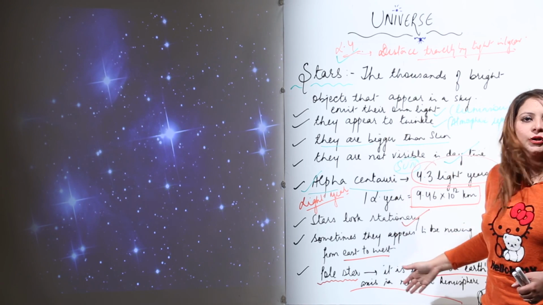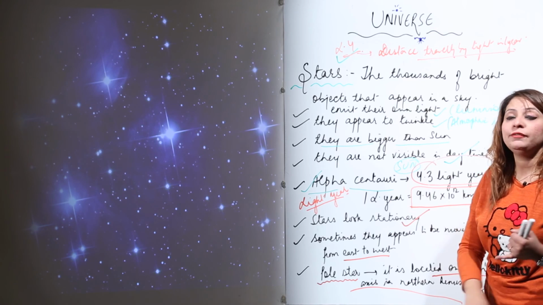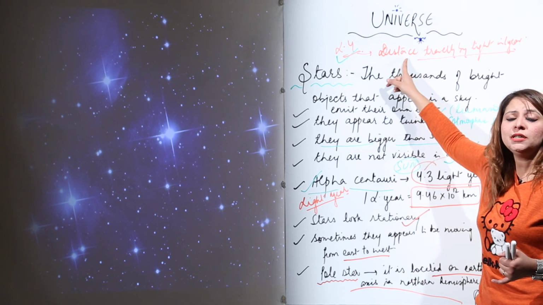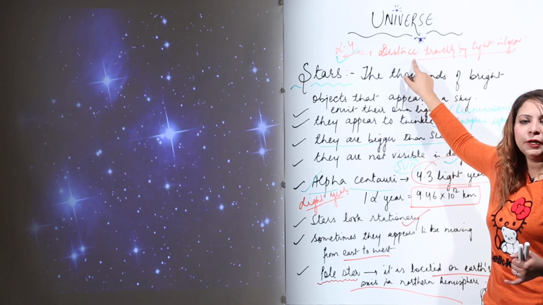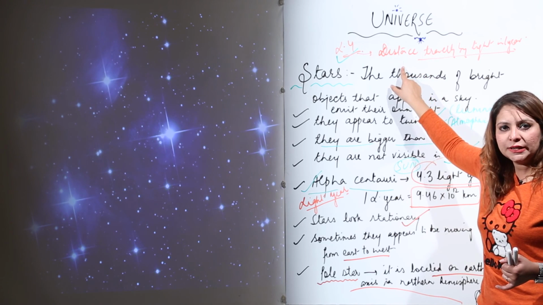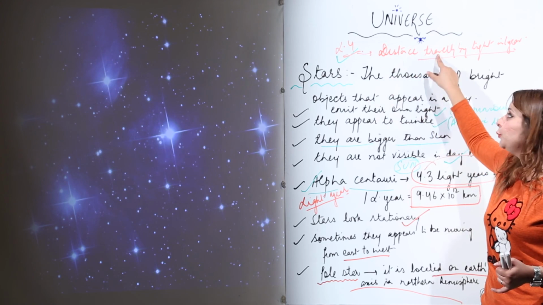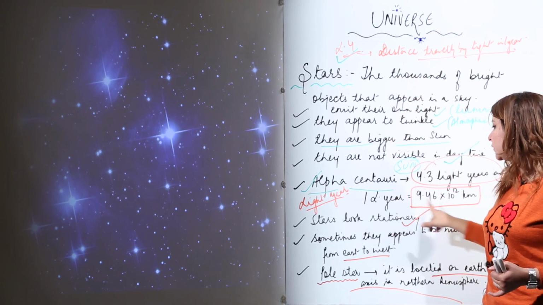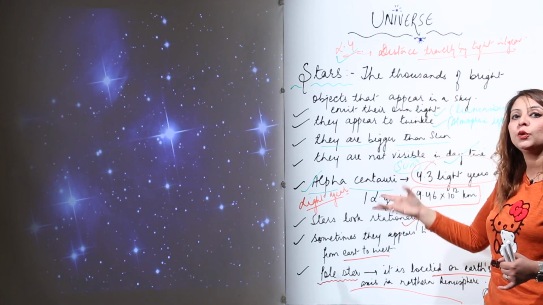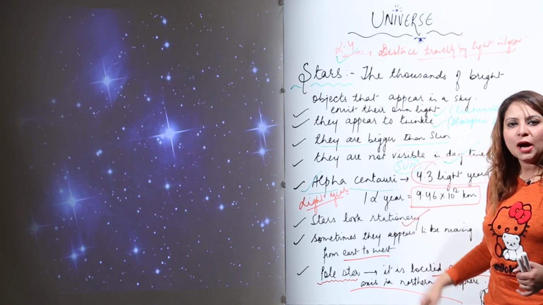So this is all about the star, and please make yourself familiar with the light year. This is very important because you get this kind of question in a paper, which unit is used to measure distance between heavenly bodies in the universe, and that is light year. And you should be aware of the definition as well as its relation with the kilometer, that is, how you can convert it into kilometers. So this is all about the stars.